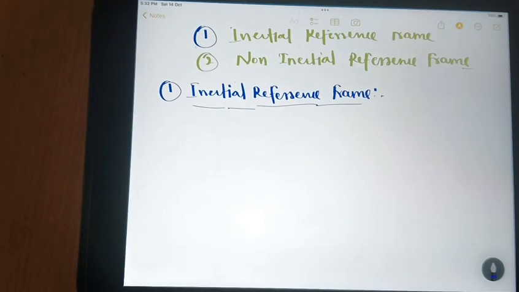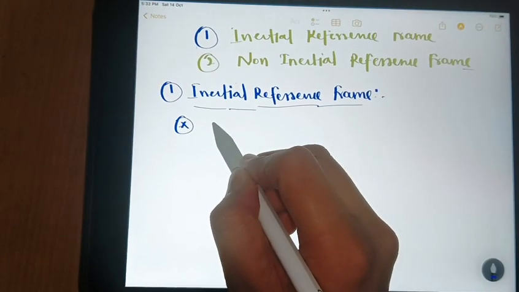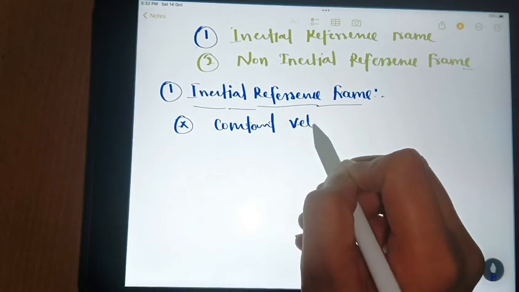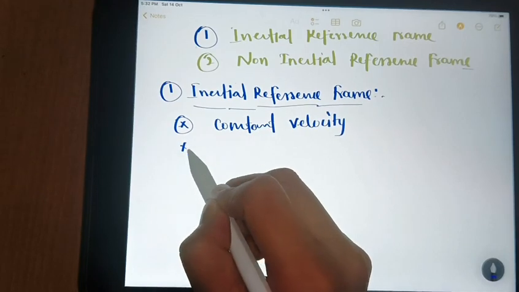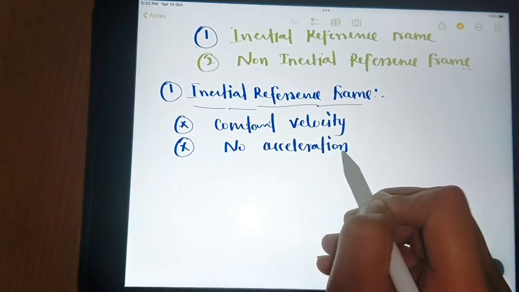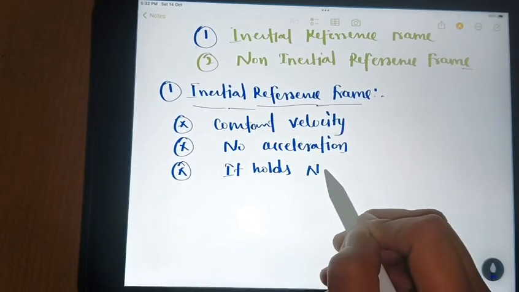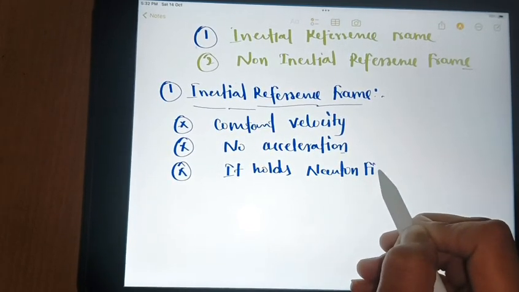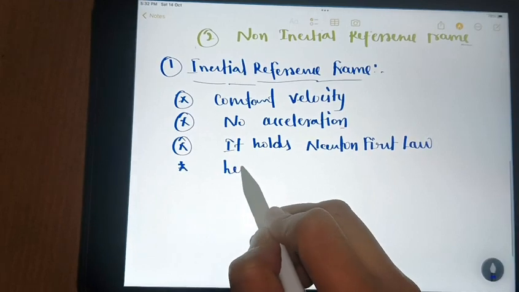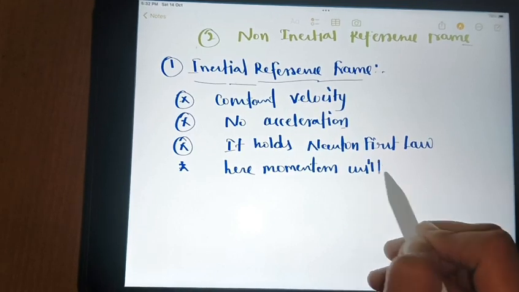What is inertial frame? Okay, so inertial frames are those frames which have constant velocity and no acceleration, and they hold Newton's law. Here momentum will be conserved.